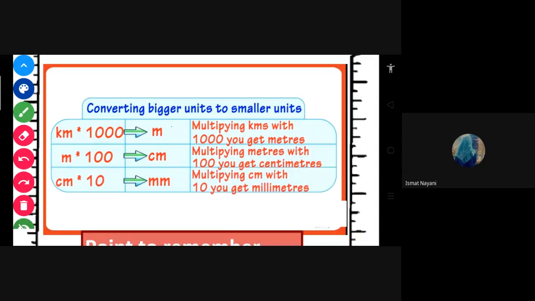Just have to remember that 1 centimeter equals how many millimeters? 10 millimeters. So 9 centimeters equals 9 multiplied by 10, so you get 90 millimeters. Here 9 centimeters is equal to 90 millimeters, so multiply by 10 when converting centimeters.